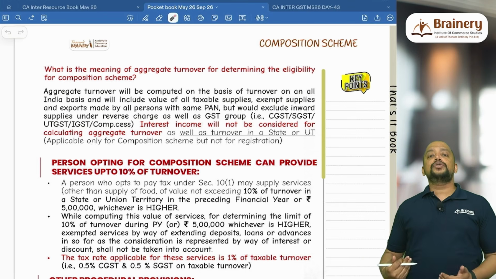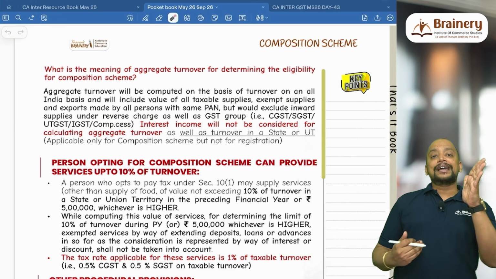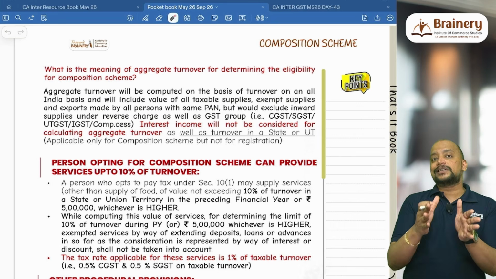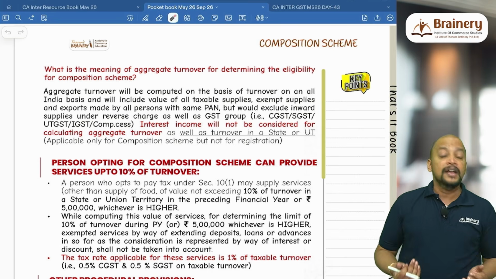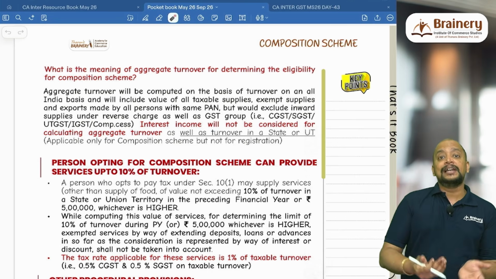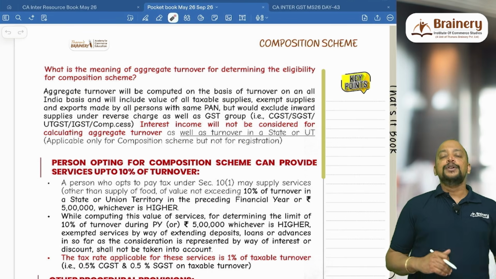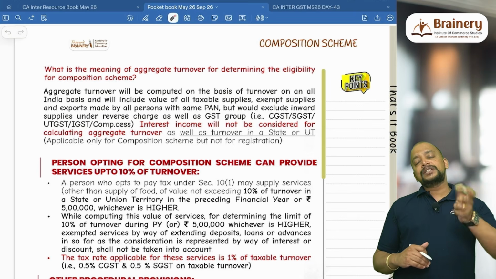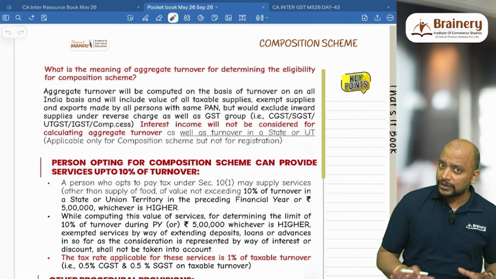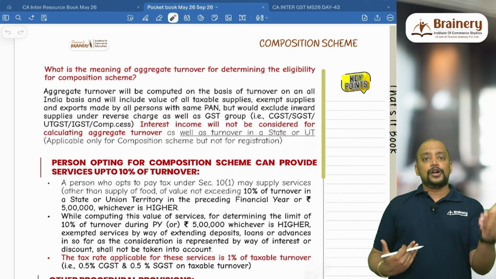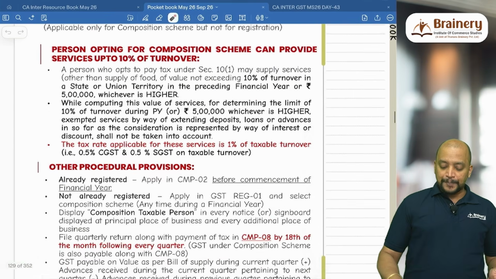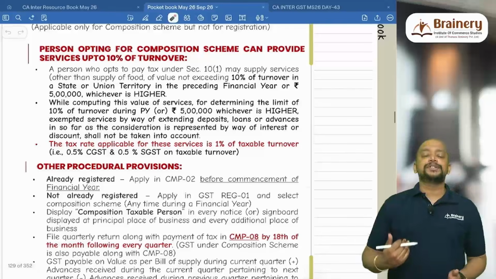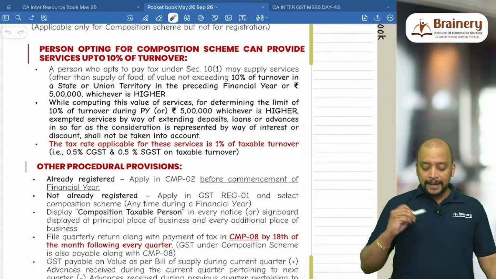Then what is turnover in a state or union territory? Aggregate turnover is important for the purpose of deciding whether composition scheme is applicable or not, whereas for determining the liability under composition scheme, we need to take the turnover. So what is the difference between aggregate turnover and turnover? Both are the same, but aggregate turnover is computed on all India basis and turnover will be computed state or union territory wise. Then a person opting for composition scheme can provide services up to 10% of turnover.